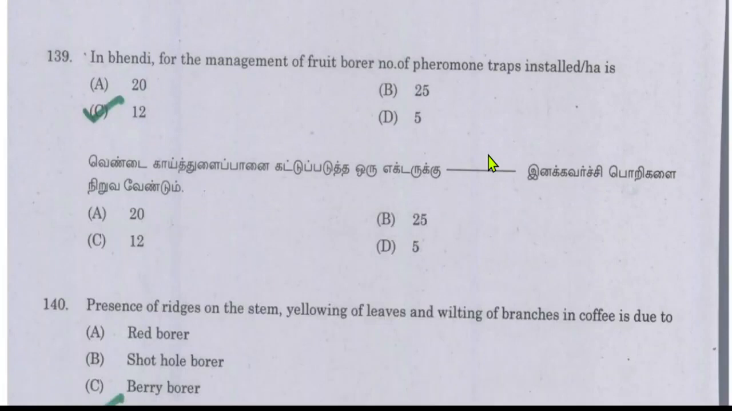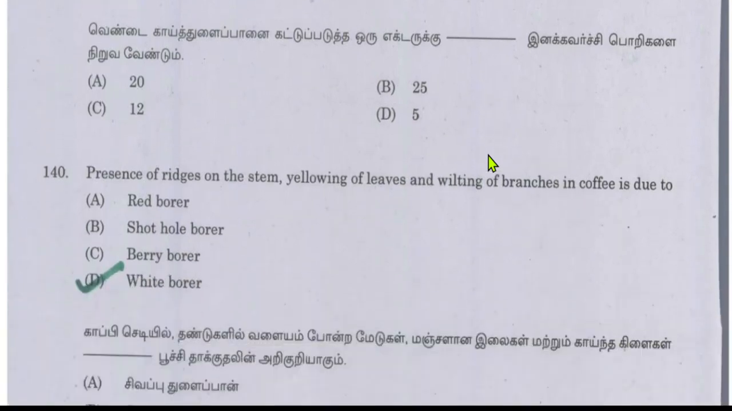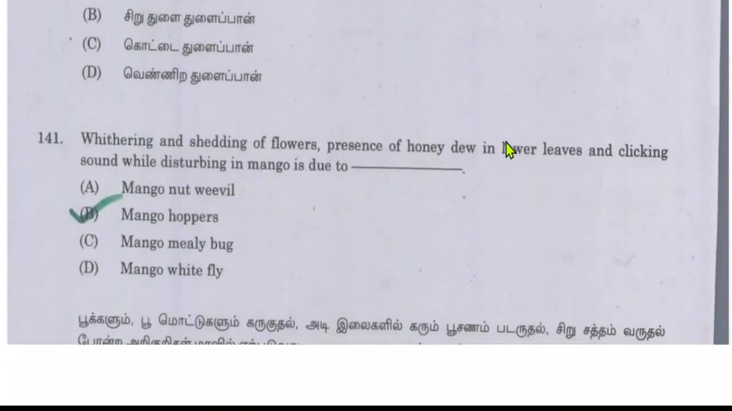In bhendi, for the management of fruit borer, the number of pheromone traps installed per hectare: the answer will be 12. Presence of ridges on the stem, yellowing of leaves and wilting of branches in coffee is due to white stem borer. Again the symptoms are given: ridges on the stem, yellowing leaves, and wilting or drying up of branches in coffee, and the answer will be directly white stem borer.